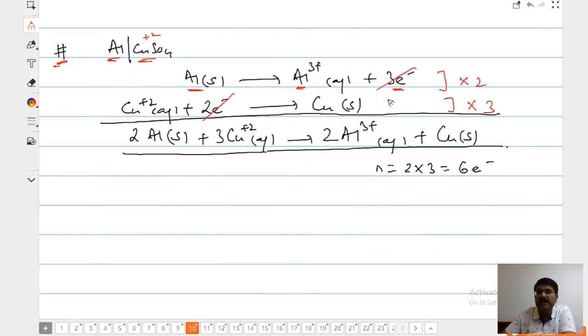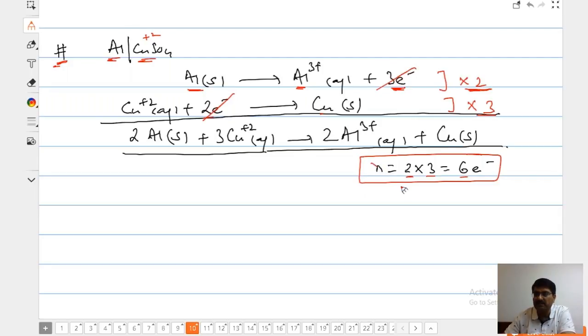But here we have 3 electrons here, 2 electrons here, cross multiply. What is cross multiply? This should be multiplied with this and this should be multiplied with this. So you multiply 3 into 2 and 2 into 3. That means 6 electrons produced, 6 electrons are going to be consumed. And when you net it, this is going to be the equation. And N, the number of electrons, is 2 into 3, which is equal to 6 electrons going to be produced. N is the number of electrons, beta.